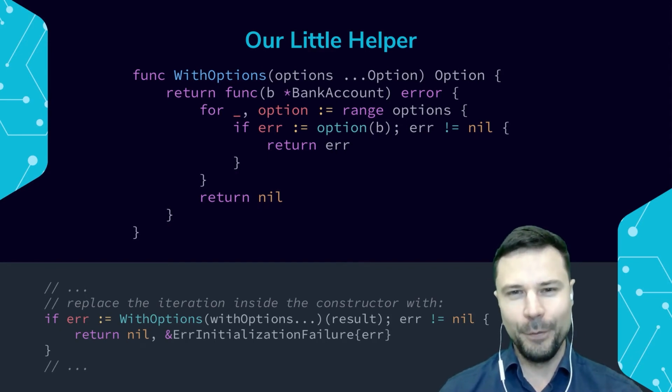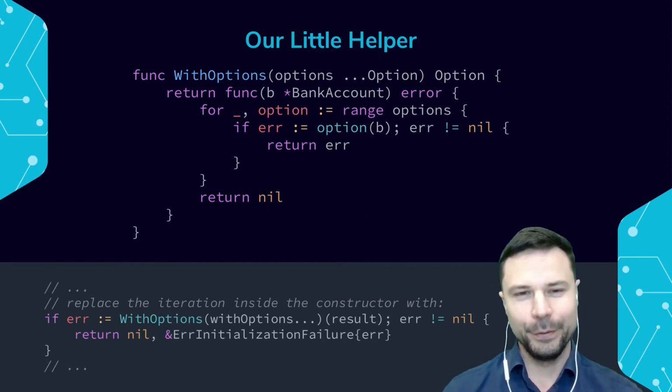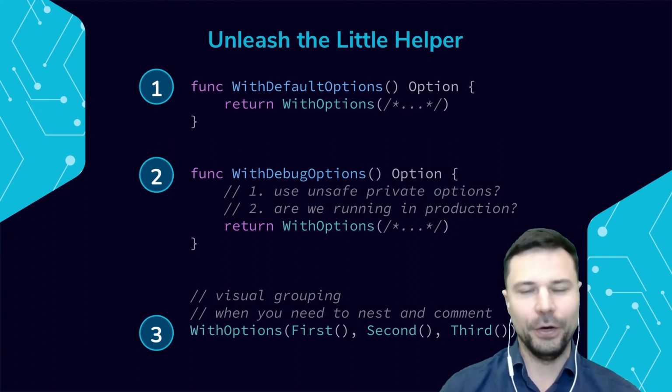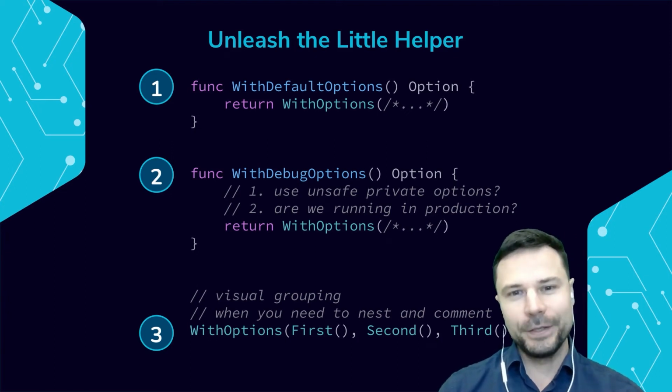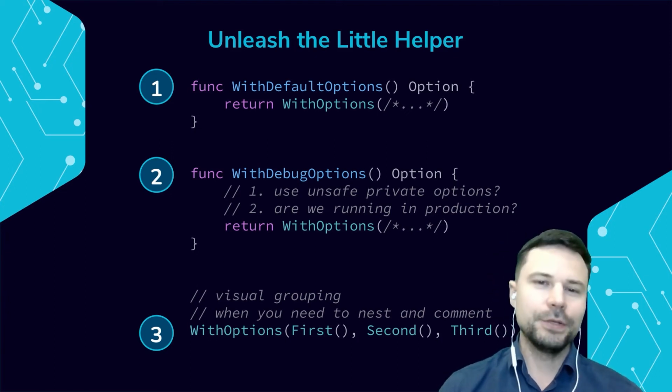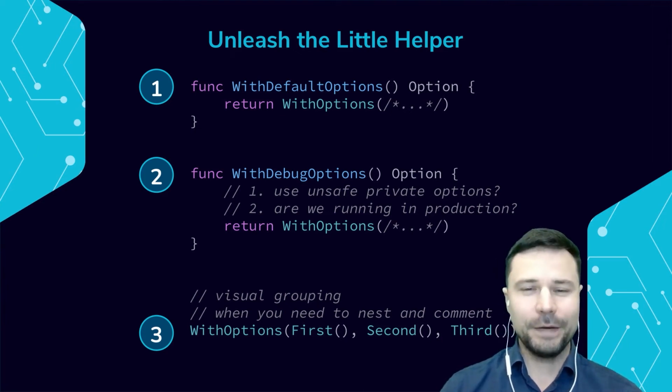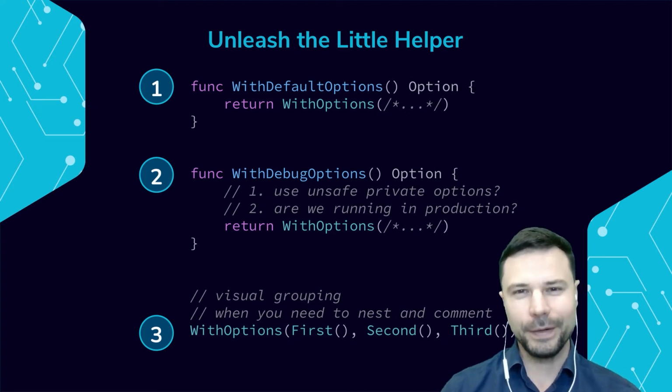So this is a little bit more boilerplate. Why? What's the point of combining multiple options into one? Well, this allows us to unleash our little helper and create option sets. And one of the best option sets you can have is called WithDefaultOptions. That's what it means to have a program secure by default, right? It's actually having secure defaults, and that means functionality that configures the object securely, but also singularly.